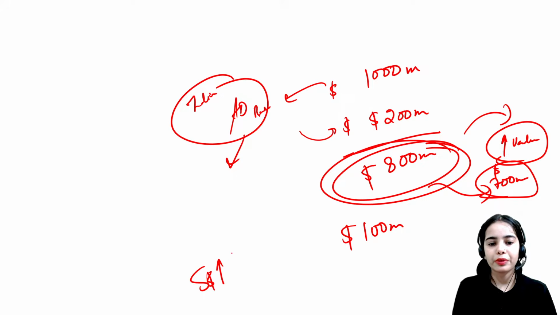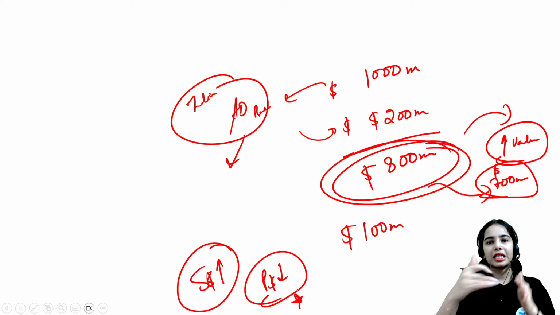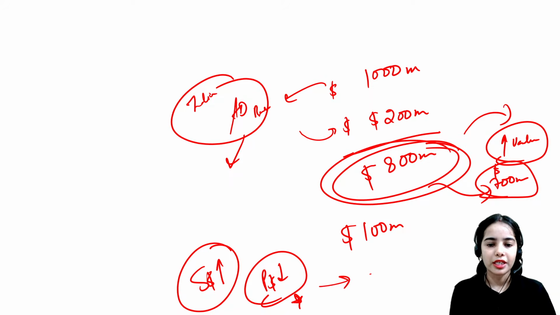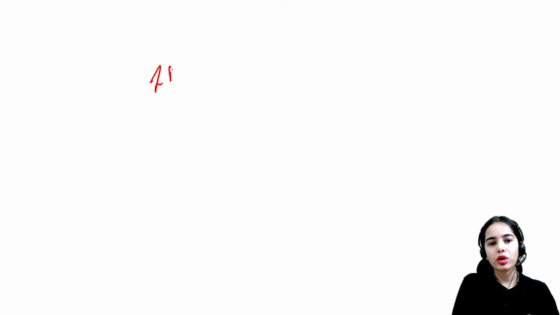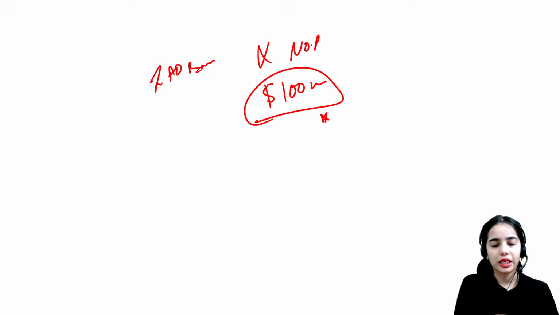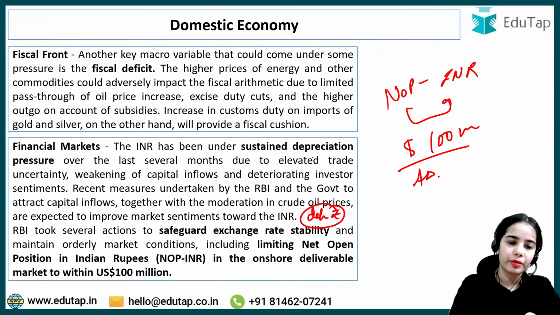So the supply of dollars will increase in the market, due to which the price of dollars will start decreasing, because as the supply increases, the prices decrease, so that the rupee can stop depreciating. So this is what the RBI said, that the Indian authorized dealer banks cannot hold more than $100 million by the end of the day. Okay? So the net open position in the INR cannot be more than $100 million by the end of the day.